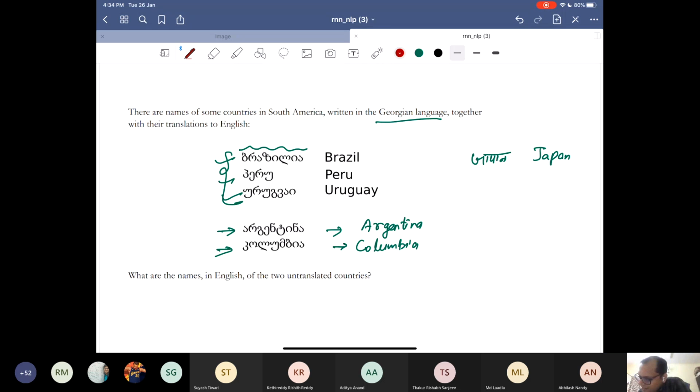By the way, this character and this character are different. They are not the same. They are not identical. You might be thinking they are the same, but they are different. Any other answers?